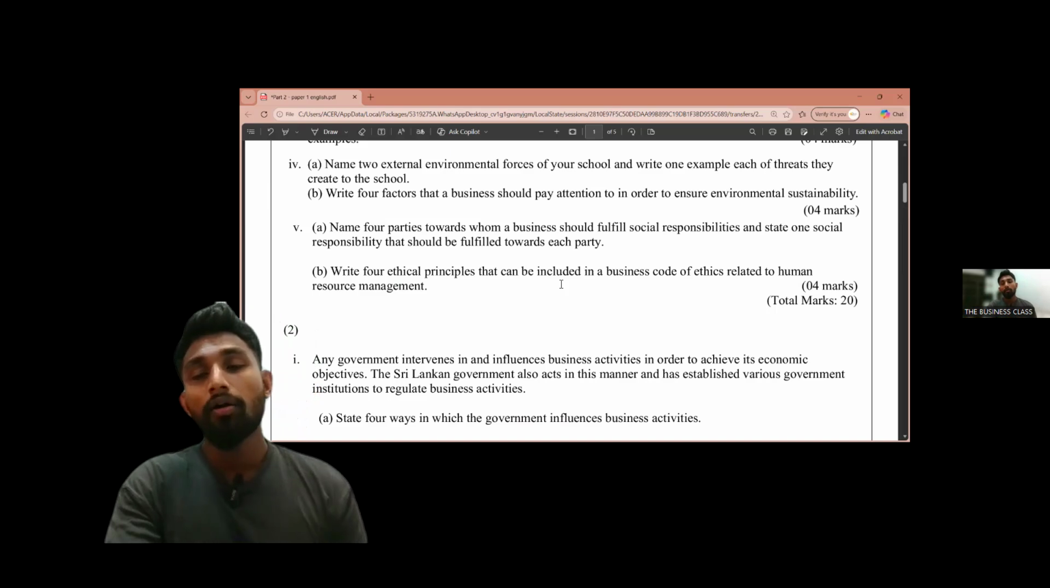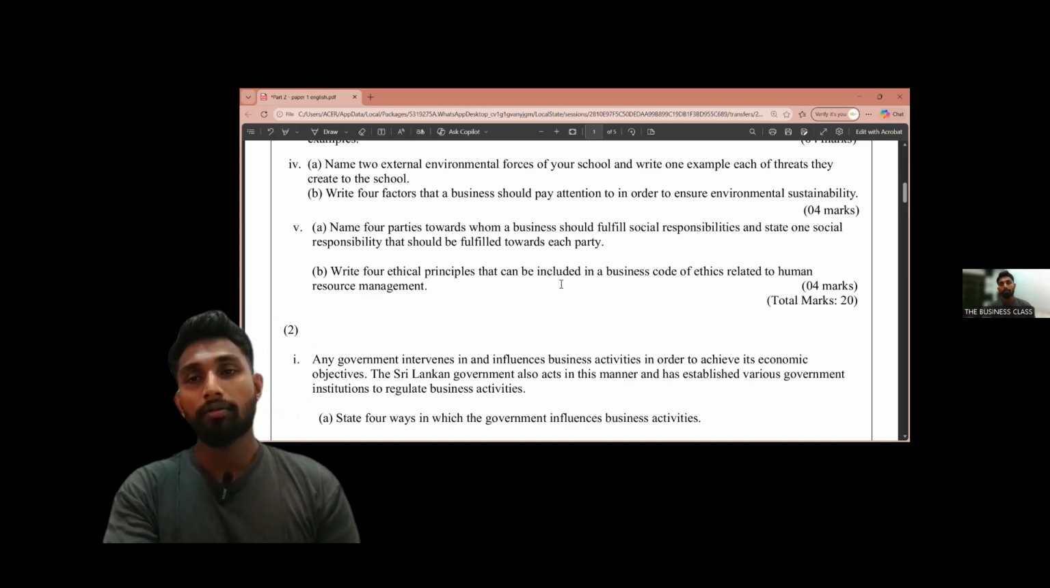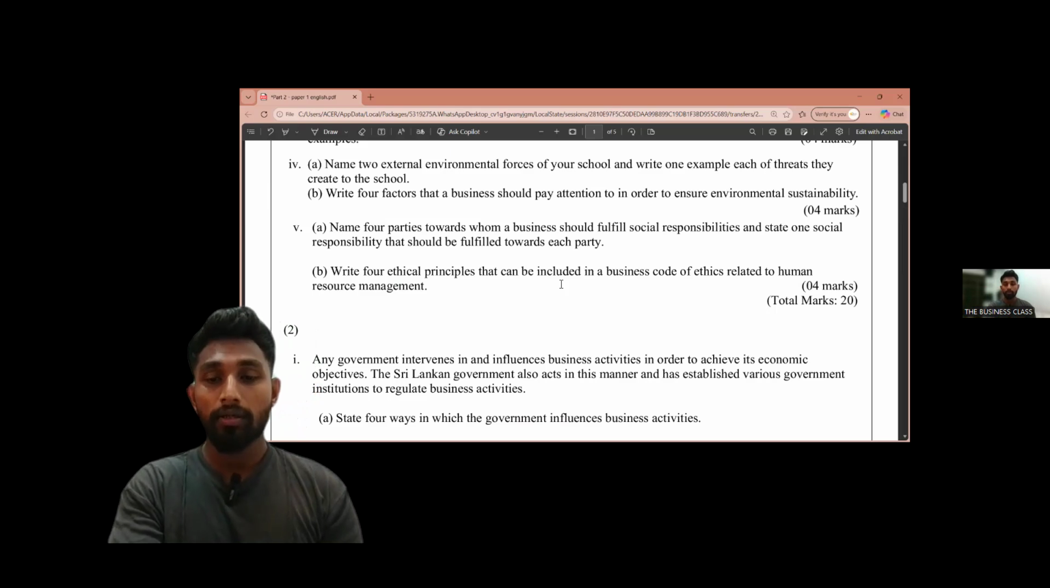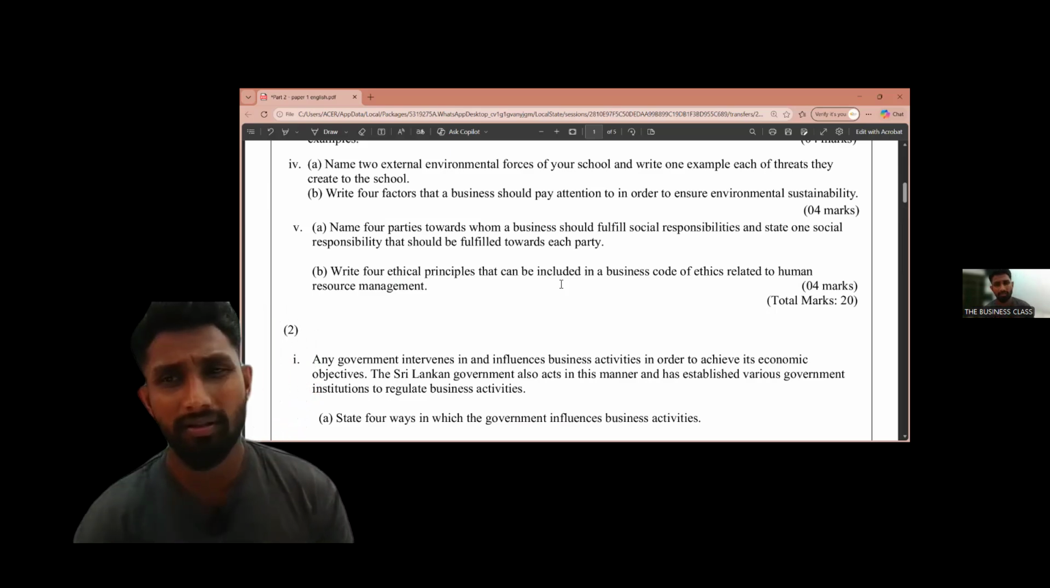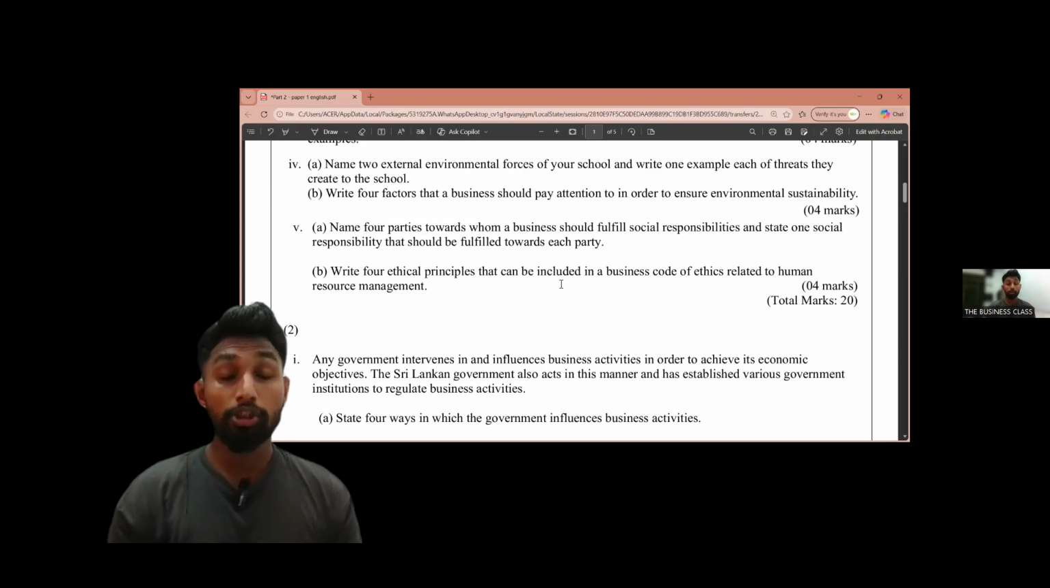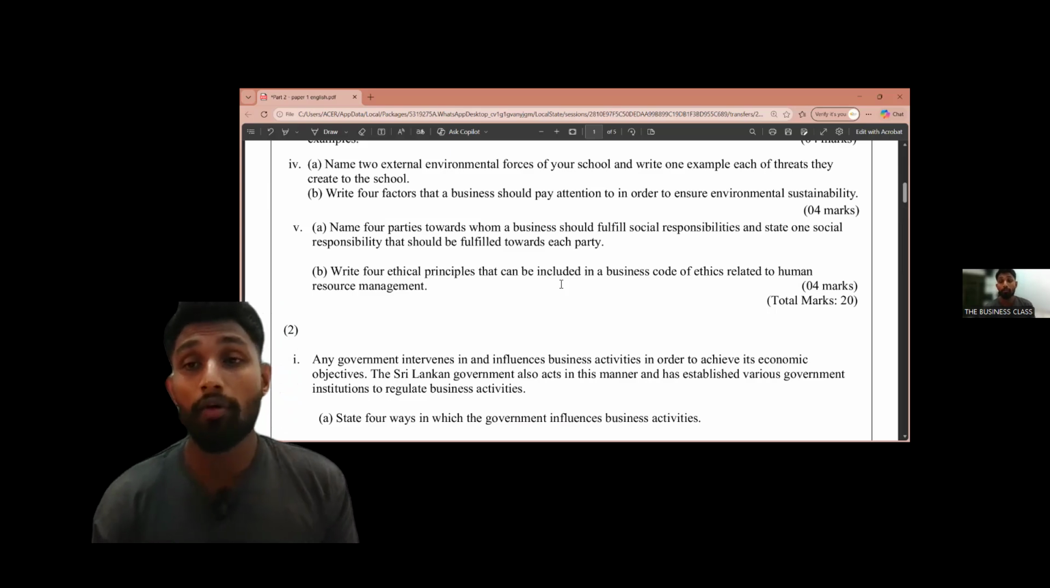Then the next one, fair remuneration. Fair remuneration for human resources, providing salaries and benefits that match employees' effort. The next one, we can write, respect for employees' rights and privacy. Everyone has privacy, everyone has rights. We should ensure to fulfill those rights of employees.